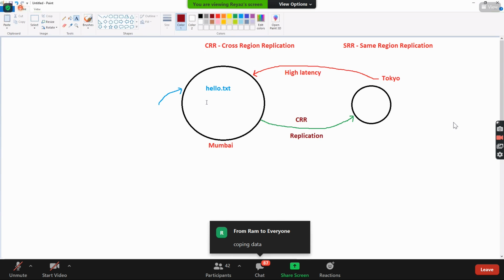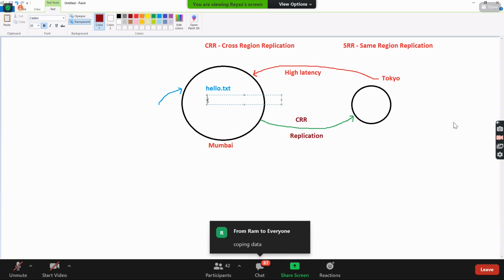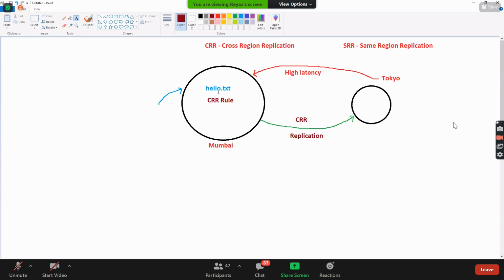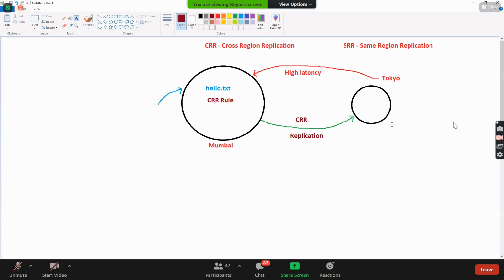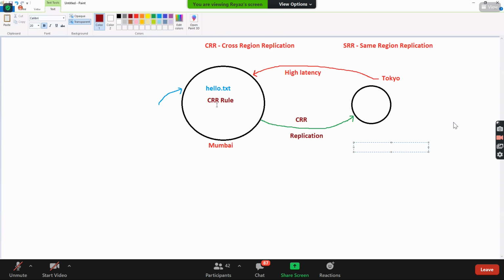Meaning, guys, if you upload any data over here, you need to create a CRR rule saying that, hey, whatever data I'm putting over here should be automatically copied to this particular bucket. That bucket can be in any region, a Tokyo region or any other region, right? So create a rule.